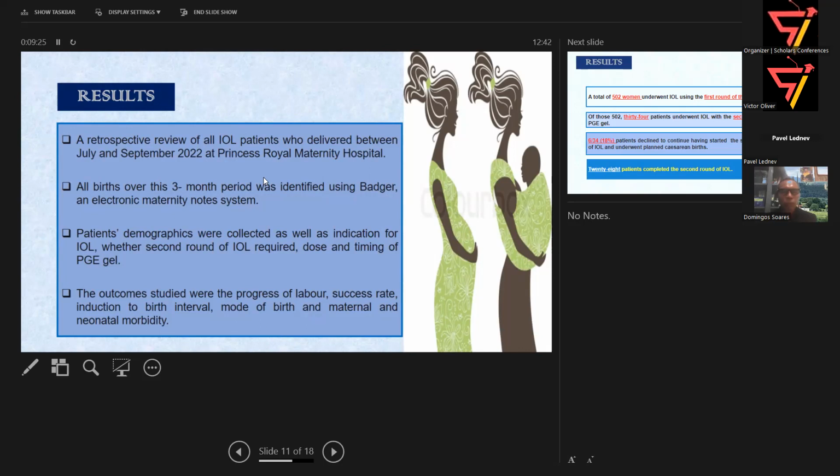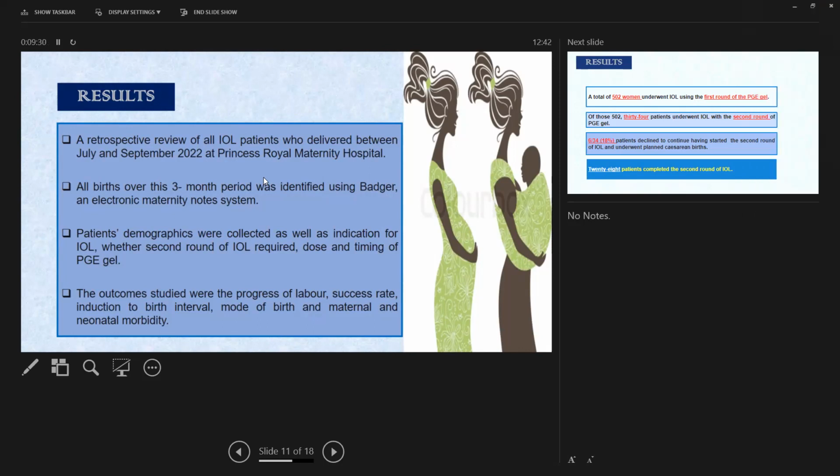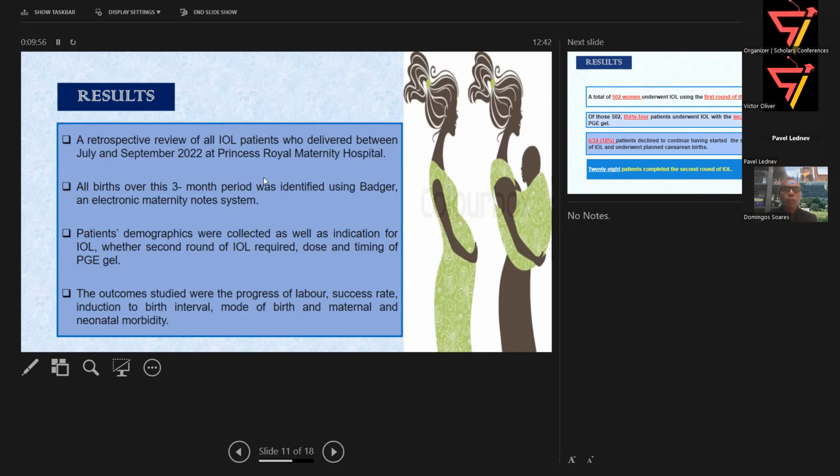After reviewing the labor diary, we went through the system to collect the information: demographics, indication, whether a second round of induction of labor was required, how many doses, and timing of the gel used. Then the outcomes we studied were the progress of labor, success rate, interval from induction to birth, mode of birth, and any maternal and neonatal morbidity.